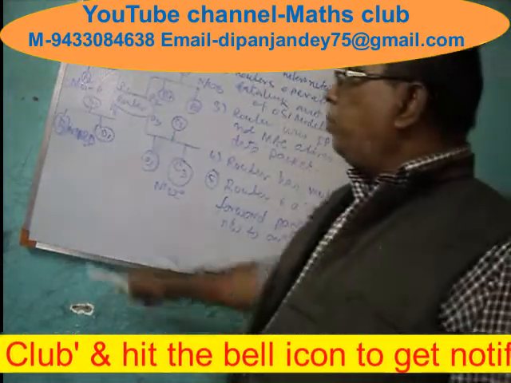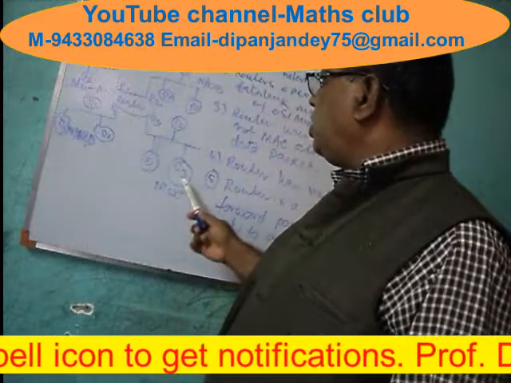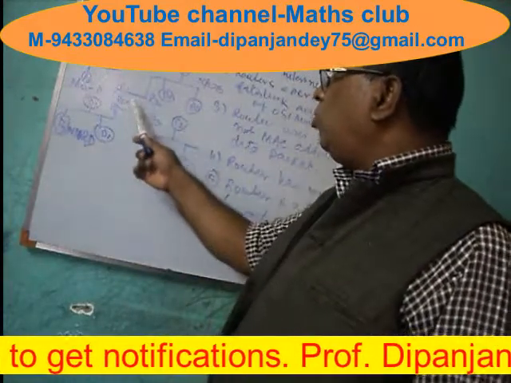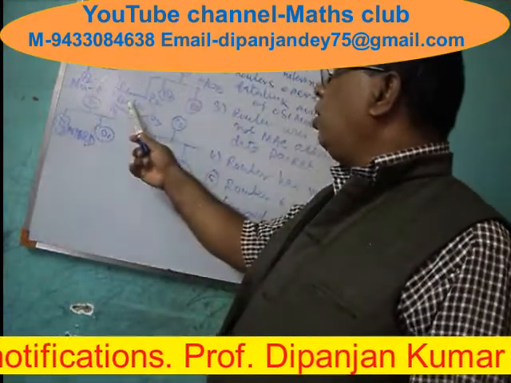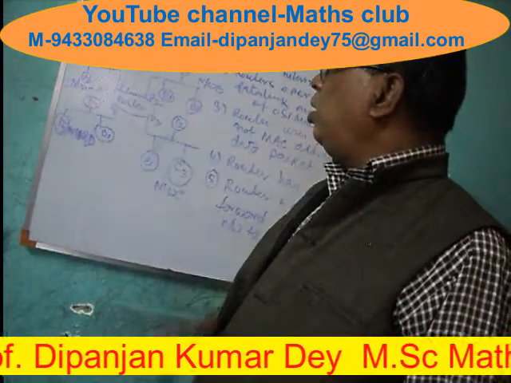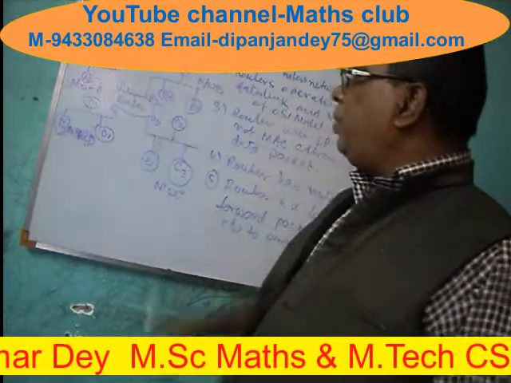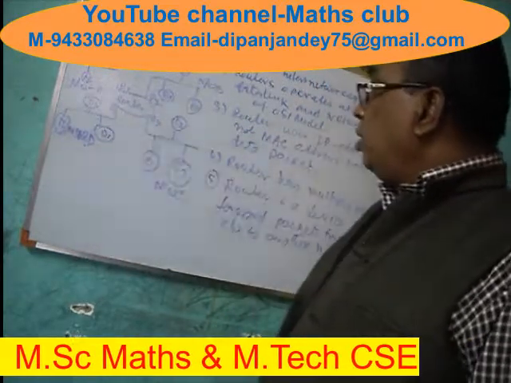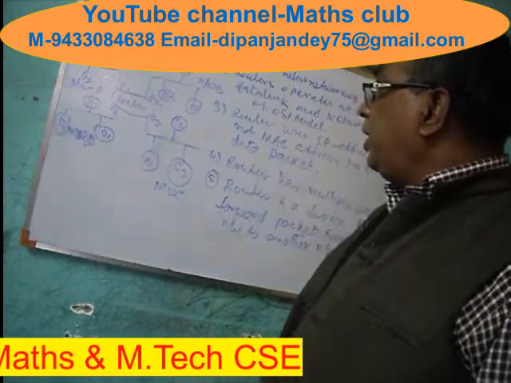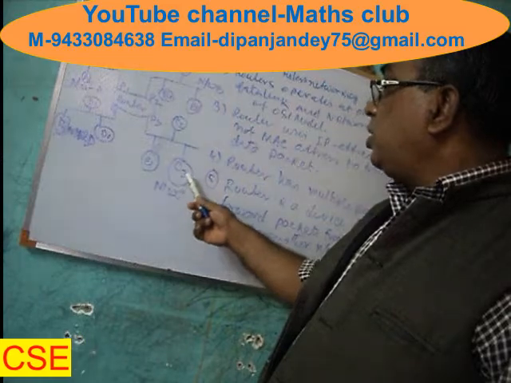Suppose here I am taking an example. E1 is sending a data packet to C3. That means when the router gets the data packet from E1, from network A, it will send it to C3.